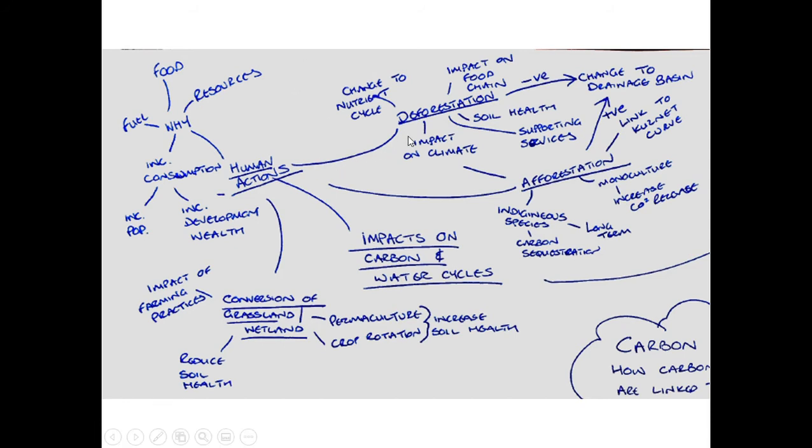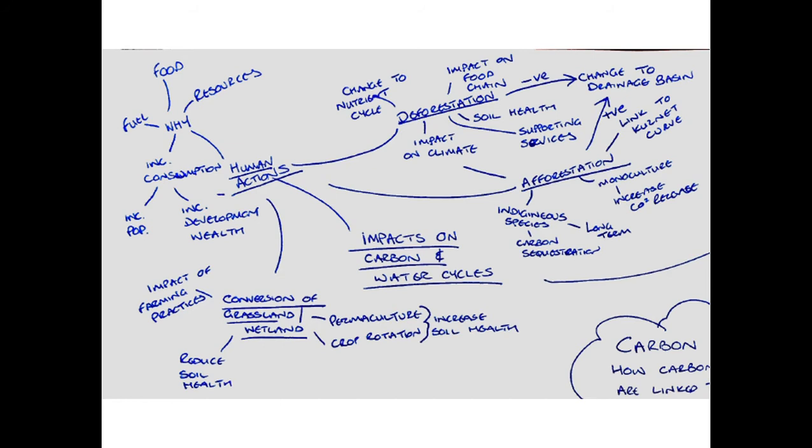We can also have negative impacts of deforestation, which we've already covered to some degree. This is going to change the nutrient cycle, which will have an impact on net primary productivity. It will have an impact on the food chain. It will also have impacts on the water cycle because it's going to change the flows and stores within the drainage basin. There is the impact on soil health and the supporting systems of the ecosystem and water cycle, which keeps everything working. And deforestation can also have an impact on climate, on local, regional and global scales.